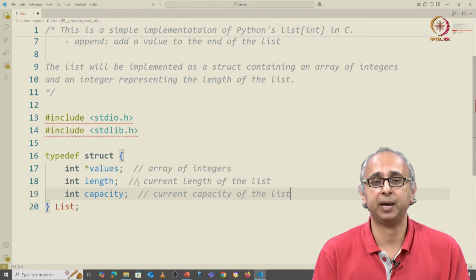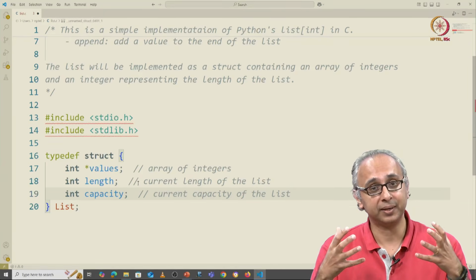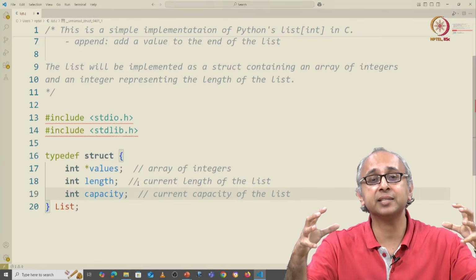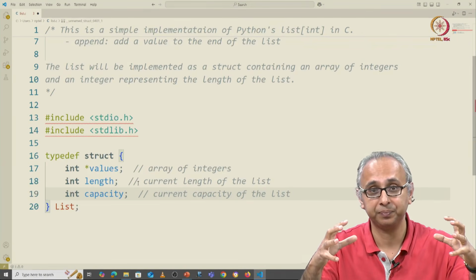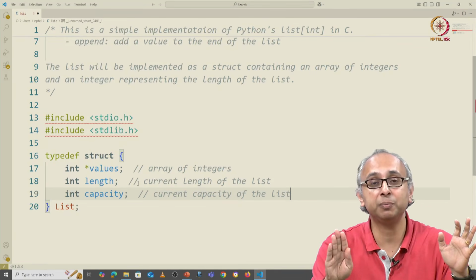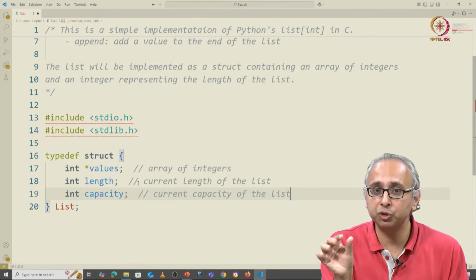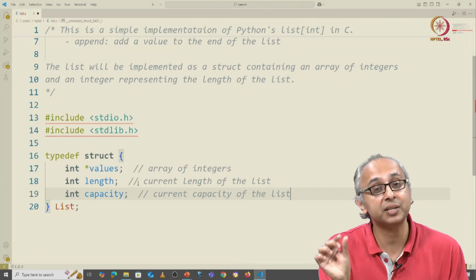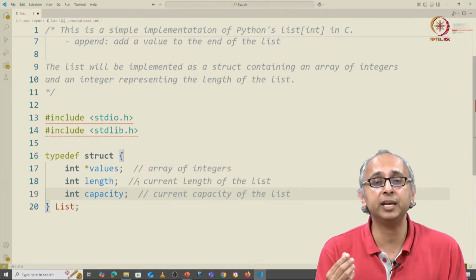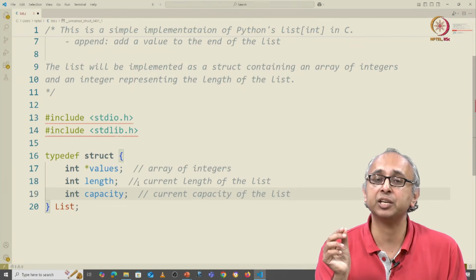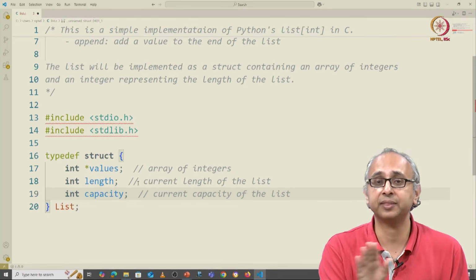So here's what's going to happen. When I do malloc, I'm going to allocate a certain capacity. And initially, nothing is going to be used. So the length is going to be how much of that capacity is currently being used, and hopefully this length is currently initialized to 0 to indicate that nothing is used.